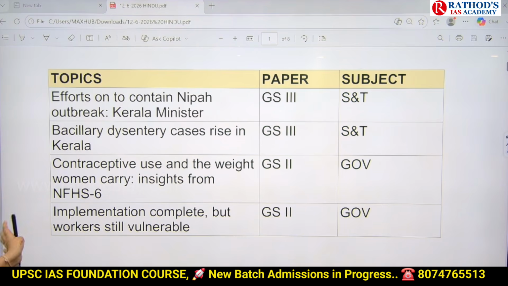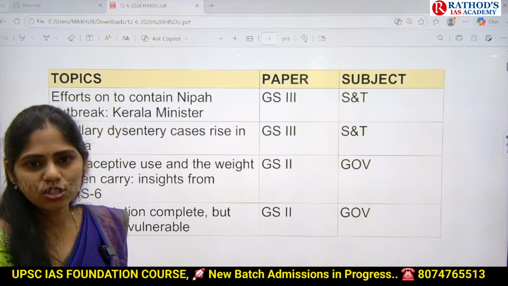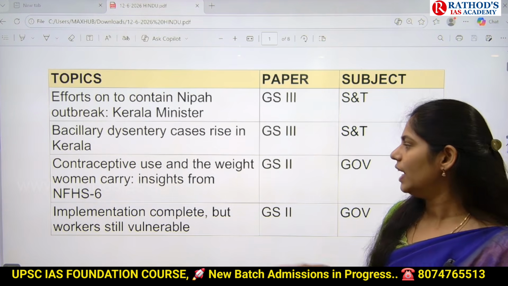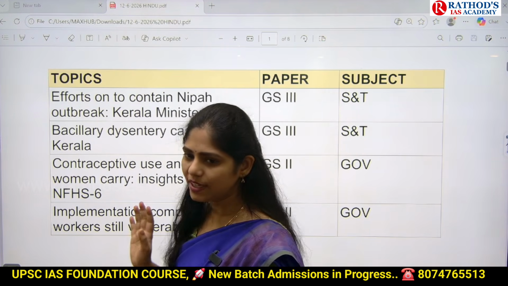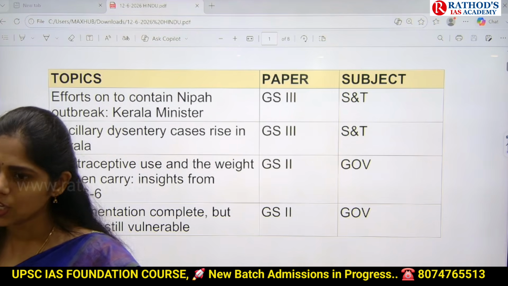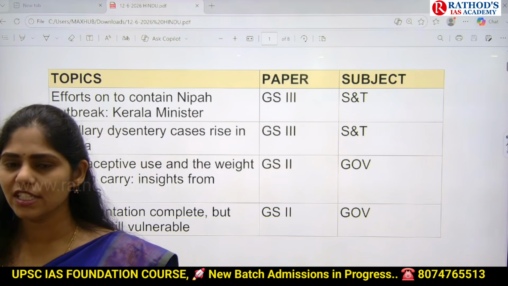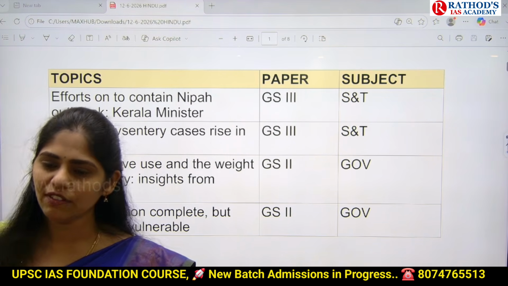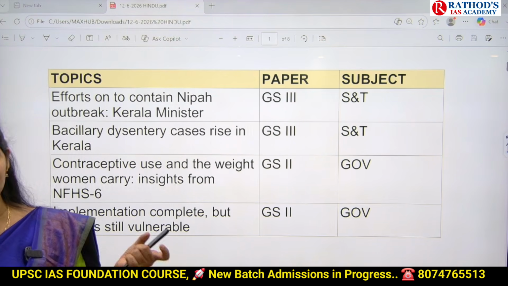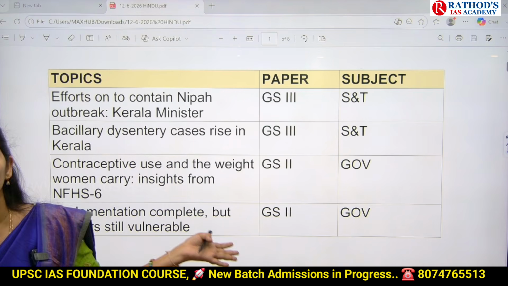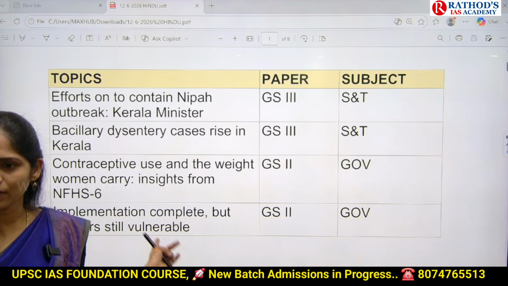And next topic is implementation complete but workers still vulnerable. As you all know, recently an accident happened in the Vizag steel plant. In that around 9 members died and many got injured. Recently our government implemented labor laws, that is nothing but the new labor codes. Even after implementation of these labor codes, at the practical level, at the ground level, labor are still vulnerable. That is about this article.